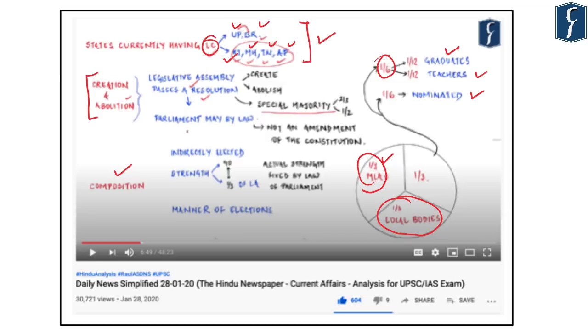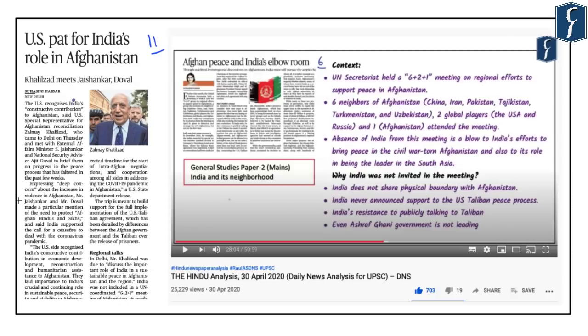Page number 11 of today's newspaper, and there is a news heading which talks about US pat for India's role in Afghanistan. In this context, we have already discussed this topic on 30th of April 2020, in which we have discussed about Afghan peace and India's elbow room. Now today's news, which highlights India's role in Afghanistan peace process, is a mechanism where India is trying to make its presence felt in the US, Taliban and Afghanistan government peace deal.